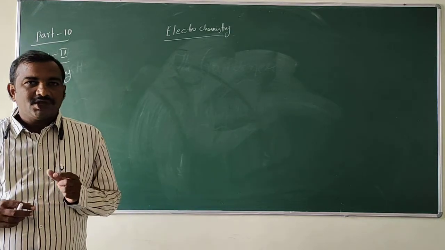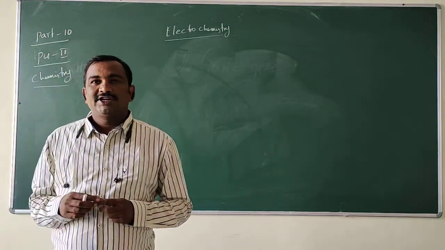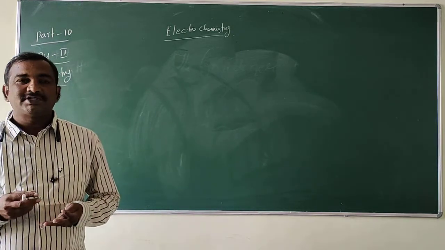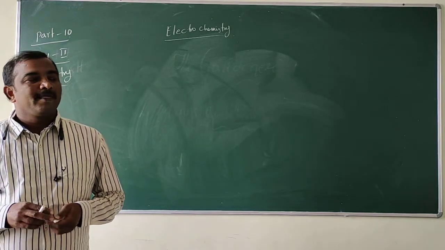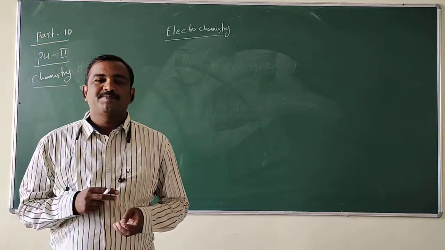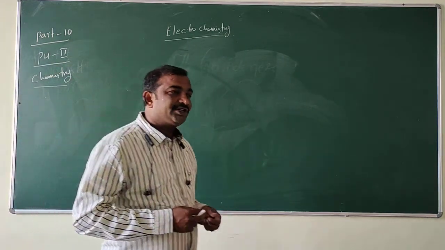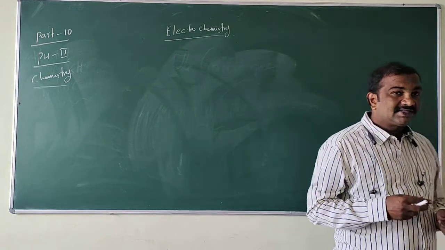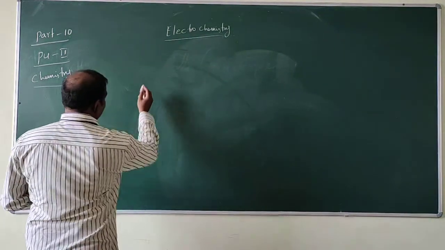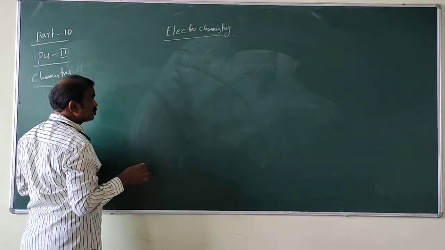So in the last class we discussed how strong electrolyte and weak electrolyte dissociation takes place. For a strong electrolyte, 100% dissociation takes place, and the degree of dissociation is equal to 1. For a weak electrolyte, the degree of dissociation is less than 1. How? See, again I am revising the last class's topic.